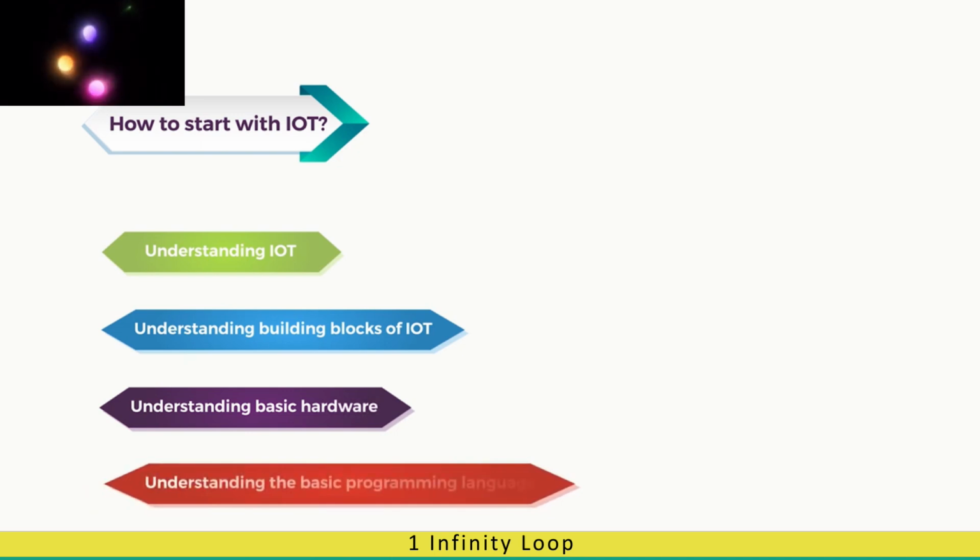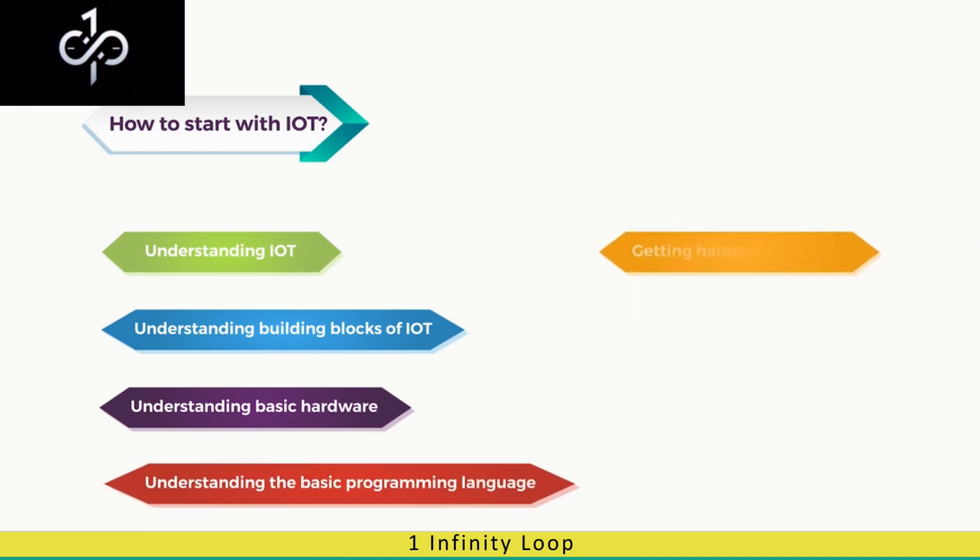Fourth, understanding basic programming language to work. Fifth, getting hands-on practice. Following all the above topics will help you gain a good hands-on experience of few basic IoT applications. Based on these basic applications, you can definitely develop more advanced and complicated applications.